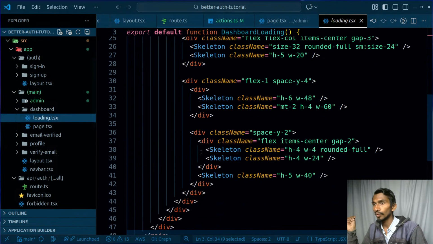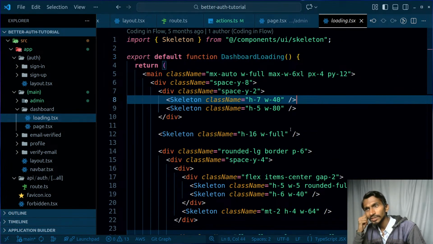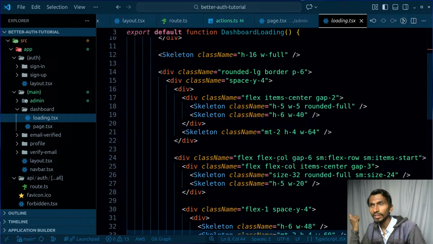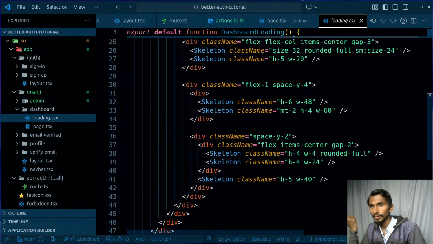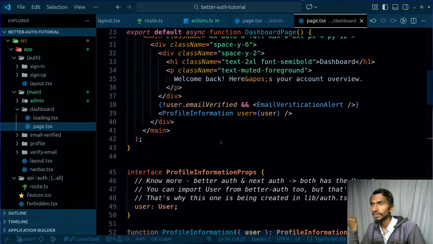Dashboard, I have loading. Again, skeletons are gonna be used heavily over here. As for these heights and all, I have to just guess and go on, as simple as that. Page.tsx, inside my page.tsx,